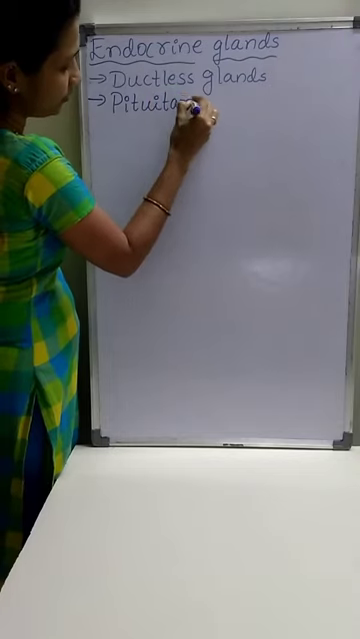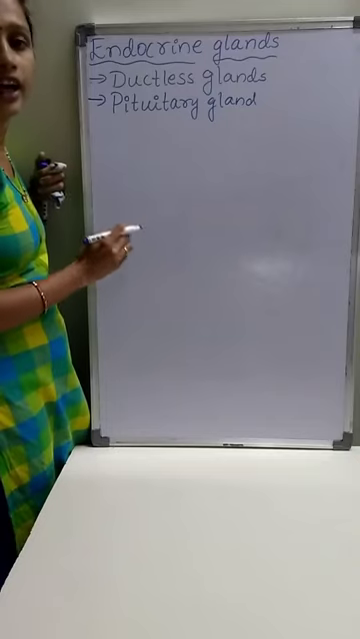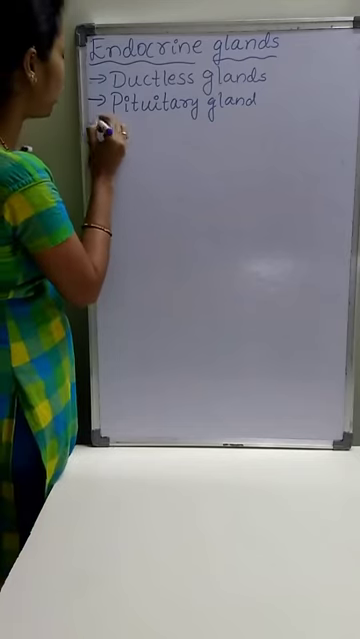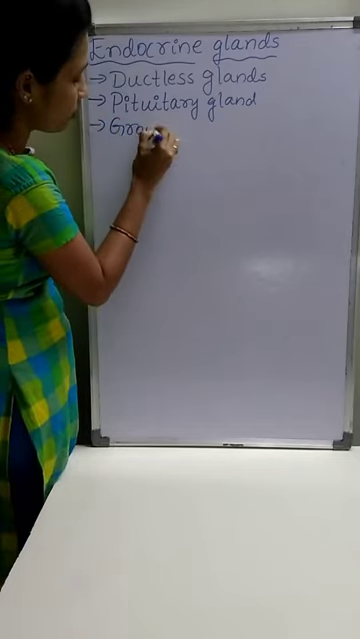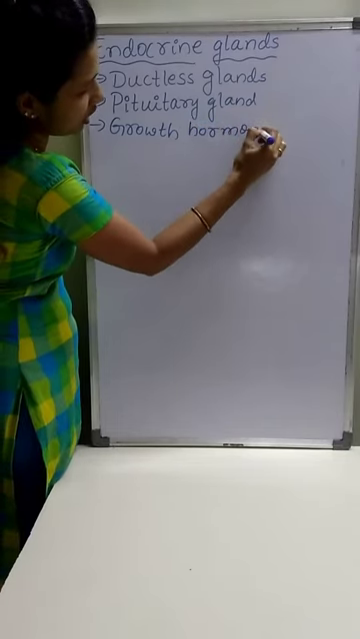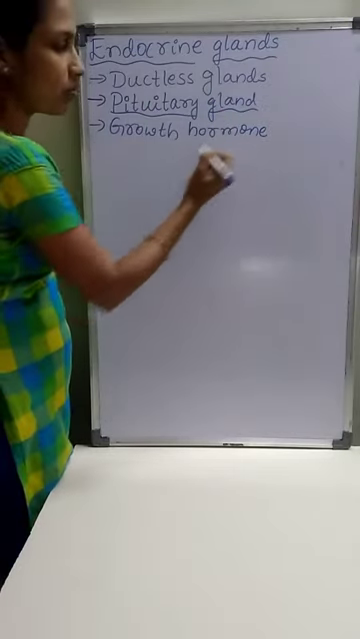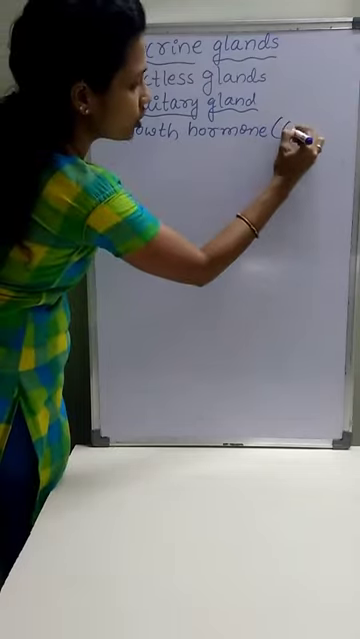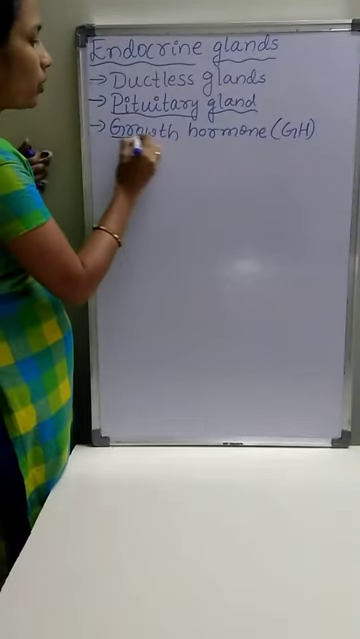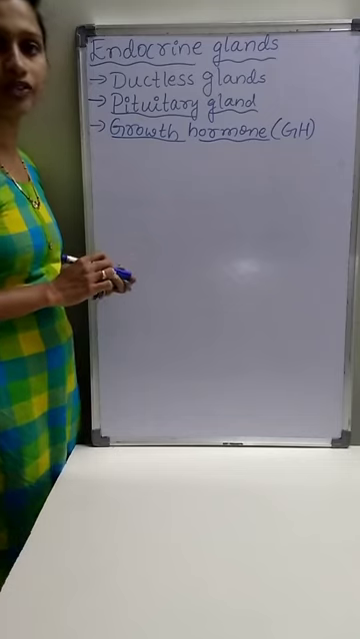The pituitary gland is one of the endocrine glands present near the brain, and the hormone secreted by the pituitary gland is the growth hormone, or GH. This growth hormone plays an important role in the growth of the body.